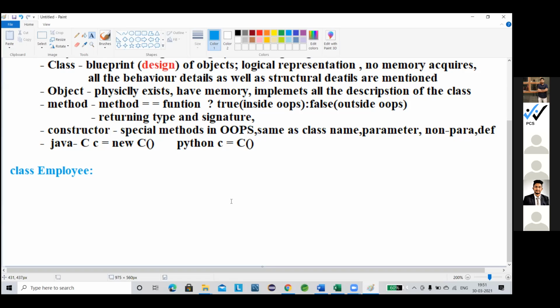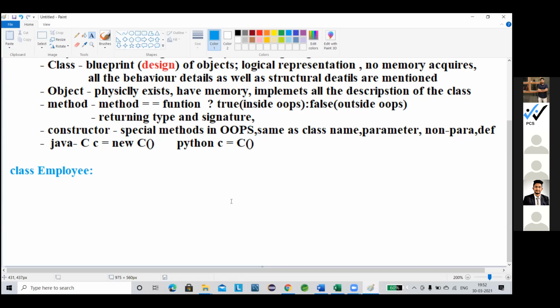Okay, as I am saying, this constructor is used to initialize the memory or initialize the class instance. That is one of the main functionalities of the constructor. It is a special method in object-oriented programming which has the same name as the class name. As it is a special method, it has some special characteristics.